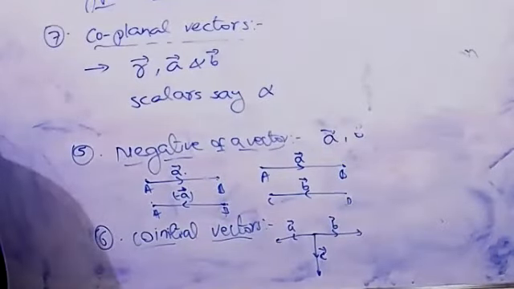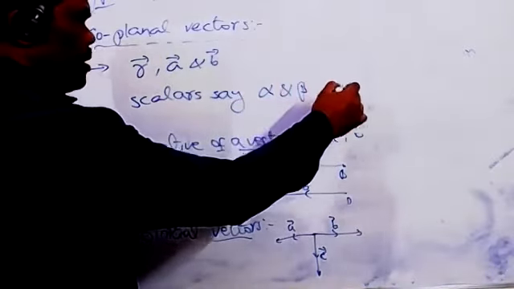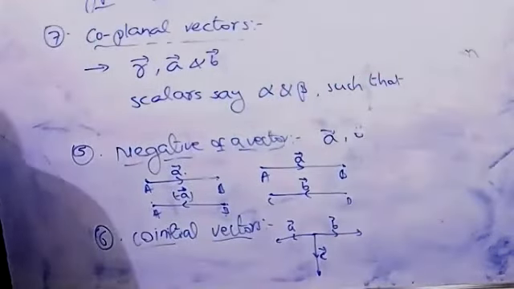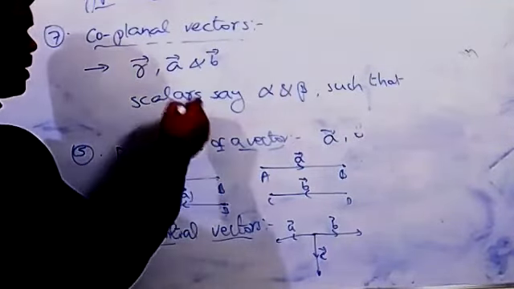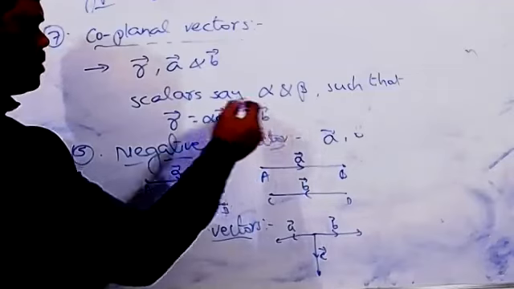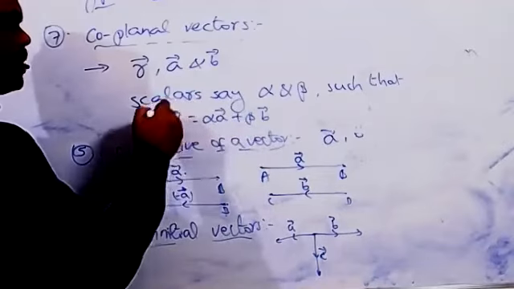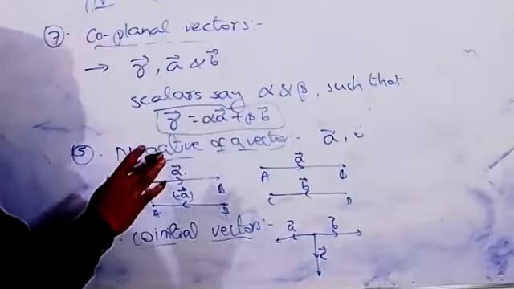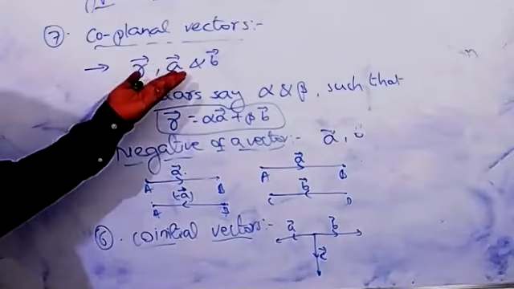Such that vector r is equal to alpha into vector a plus beta into vector b. If this condition is satisfied, then directly we are saying that the three vectors are coplanar.